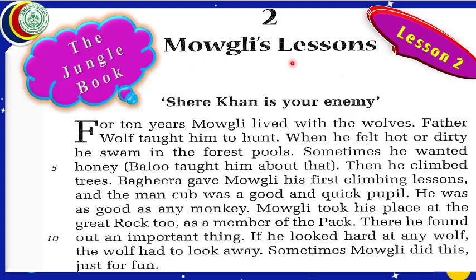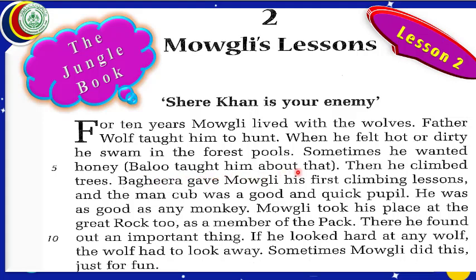Mowgli's lessons. Sher Khan is your enemy. For 10 years, Mowgli lived with the wolves. Father Wolf taught him to hunt. When he felt hot or dirty, he swam in the forest pools. Sometimes he wanted honey.